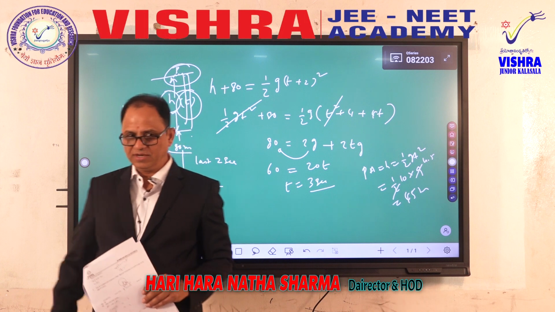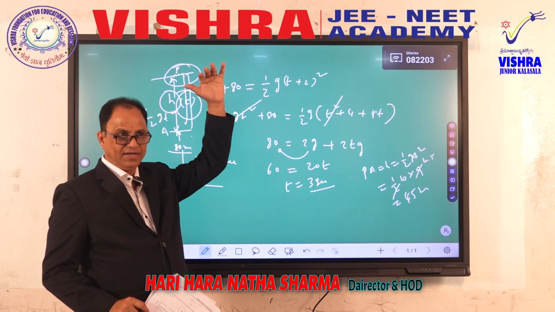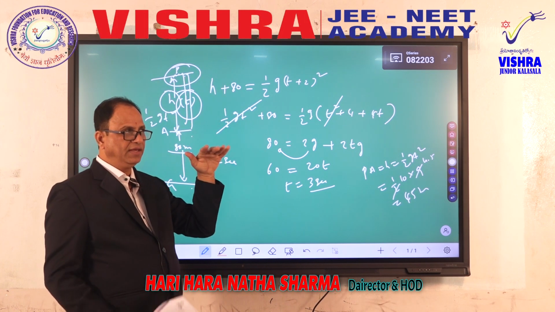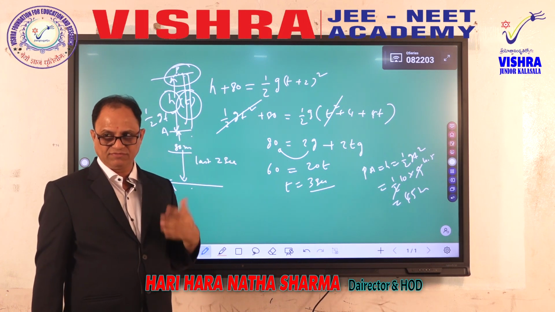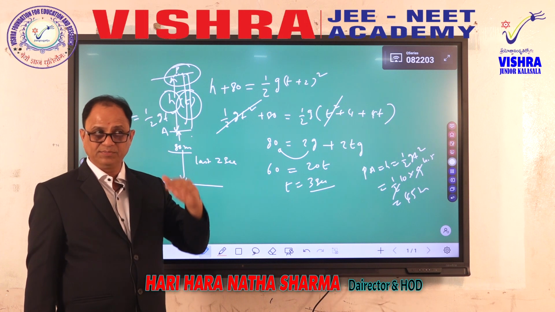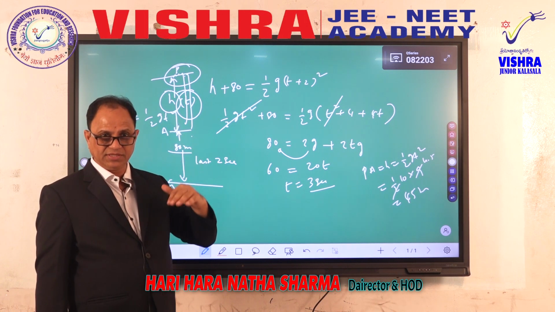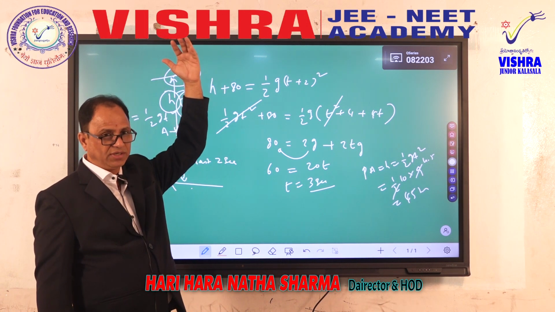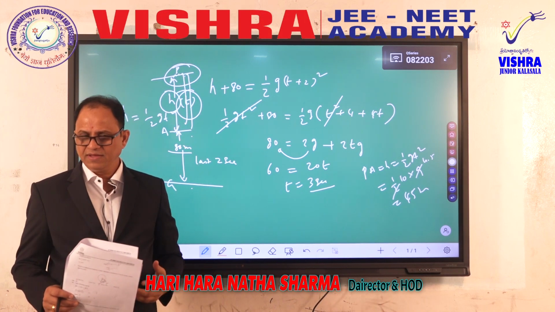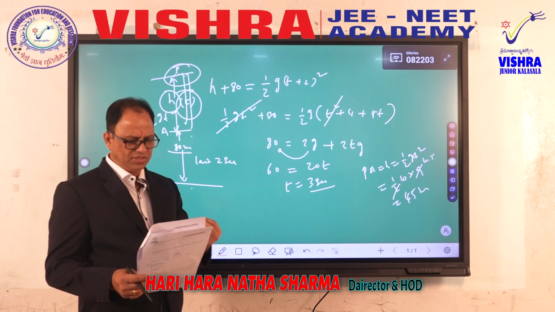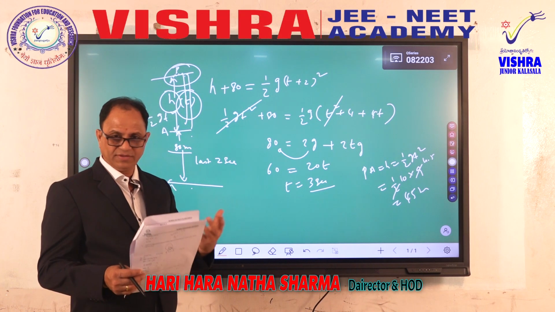So a freely falling body is coming to a certain point A which is 80 meters above the ground. That 80 meters it covers in 2 seconds of time. Now it is asking, from the point where it starts covering 80 meters, from that point to the top point, what could be the distance? It is a general free fall body case. Simple, a little bit of a question that requires some kind of understanding.